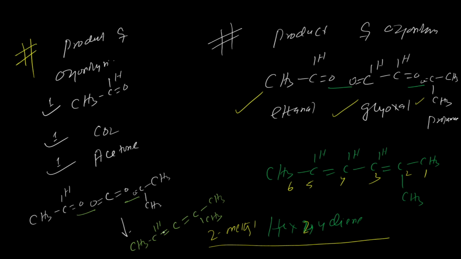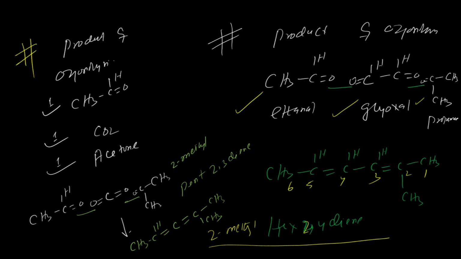So what is the name? 1, 2, 3, 4, 5. 5 is pent. This side you can start: 1, 2, 3, 4, 5. Then pent 2, 3 diene. 2, 3 diene, and at the second position methyl. So 2 methyl pent 2, 3 diene. I hope you understand. Such type of question will be asked from ozonolysis, and this is a very, very important one. So you should keep it in mind.